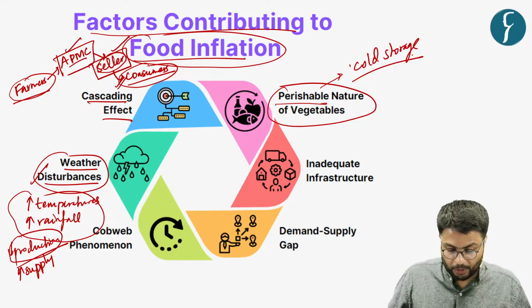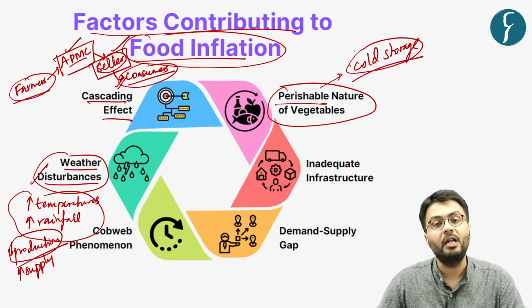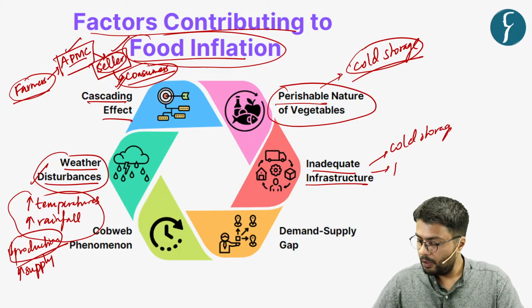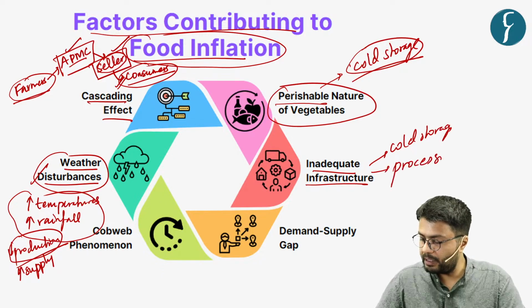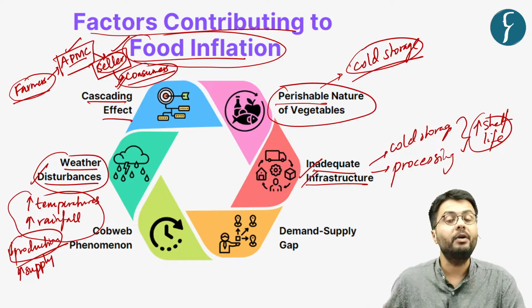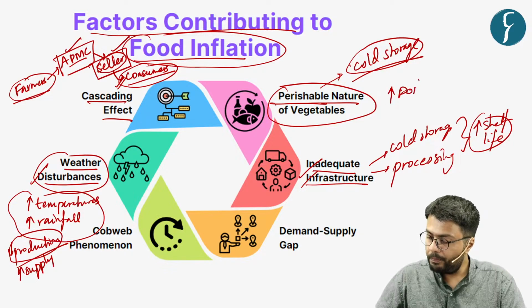However, due to the lack of adequate cold storage infrastructure or food processing industries, all of which increase the shelf life of products, we are seeing an increased amount of post harvest losses.